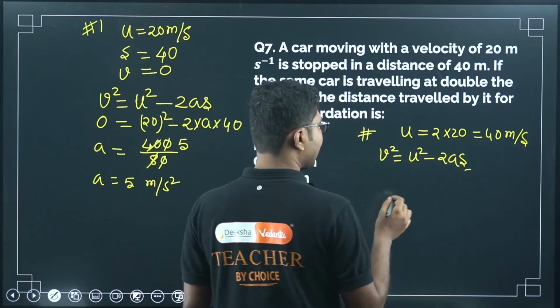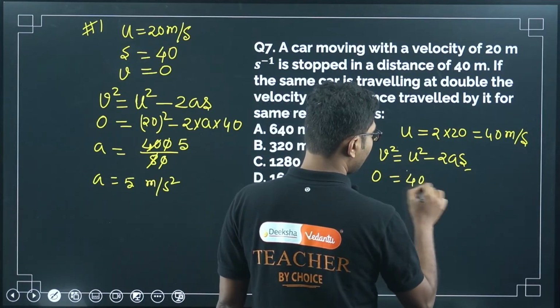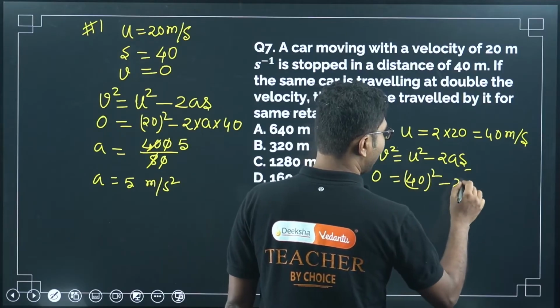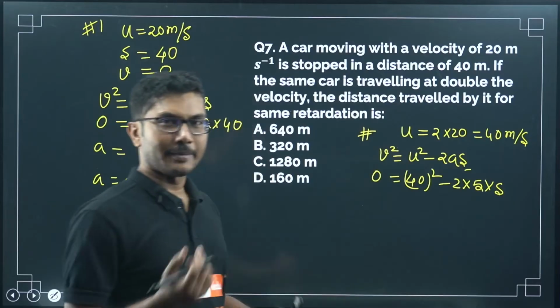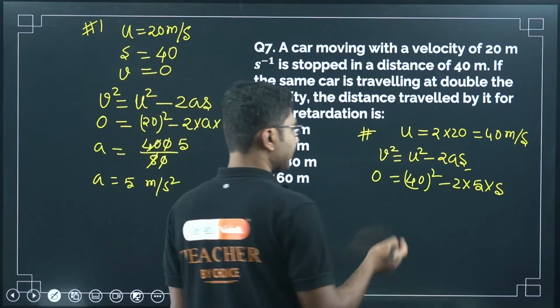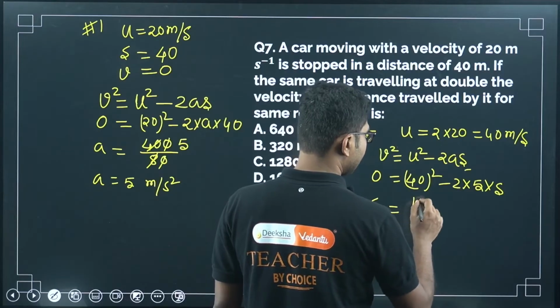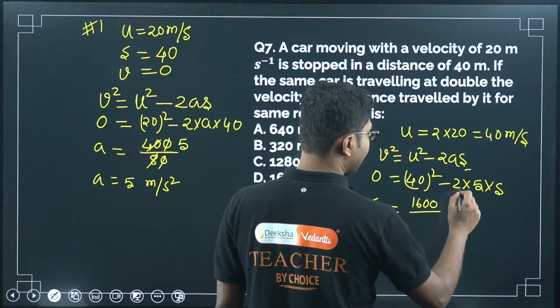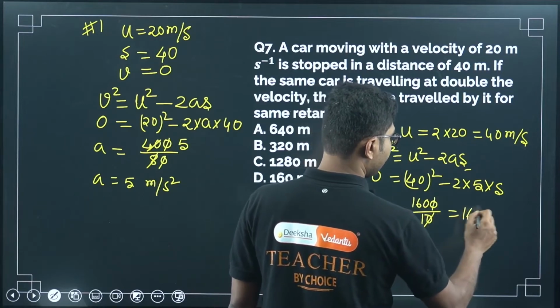V is 0 as usual, u is 40 whole square, and a is 5, the same retardation. Same car means same brakes means same retardation. So s equals 40 square, which is 1600, divided by 10, so it will be 160 meters.